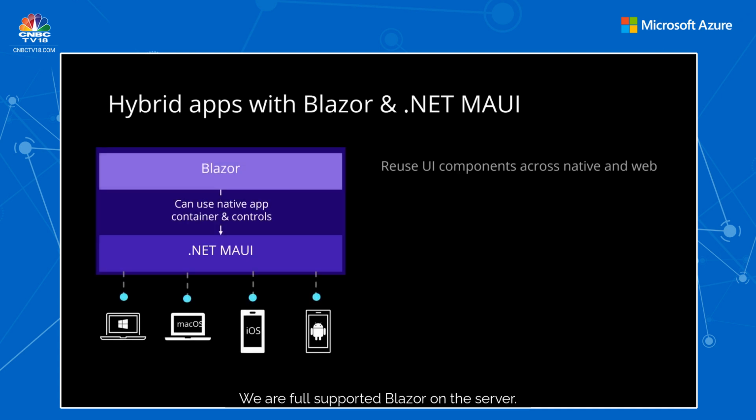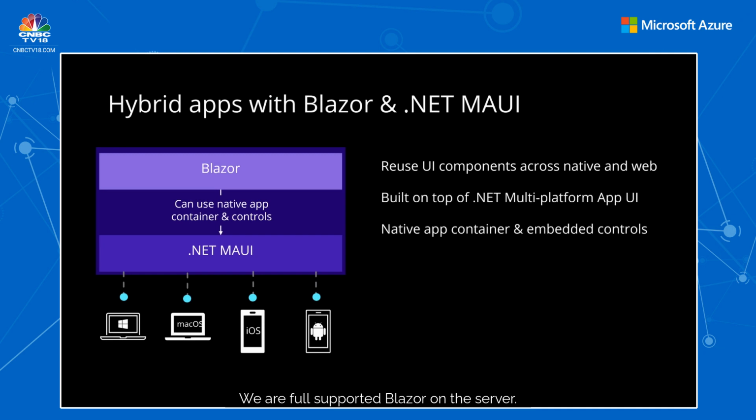We first supported Blazor on the server, then in the browser with WebAssembly. I mean, we talked about it briefly in the previous slide. Now, we are extending it again so you can write Blazor hybrid apps. This means you can write hybrid client apps which combine web and native UI together in a single native client application. It is primarily targeted at web developers that want to provide rich client and offline experiences for their users.